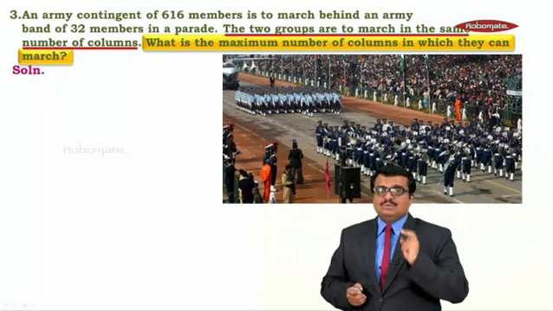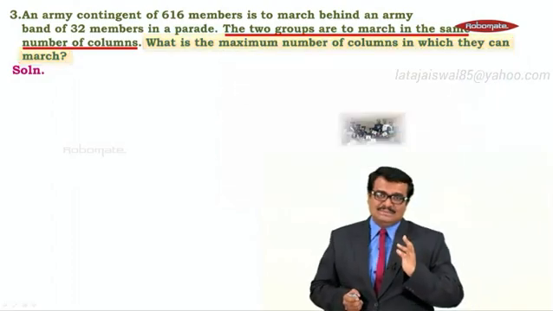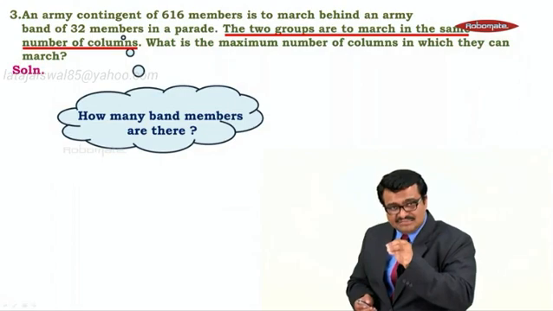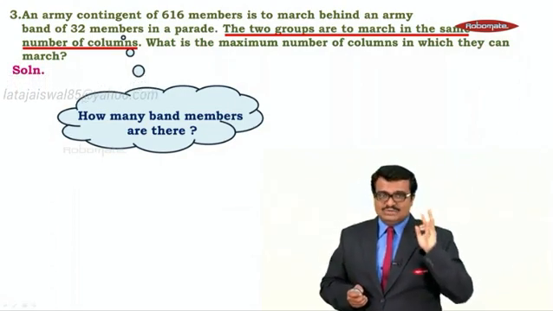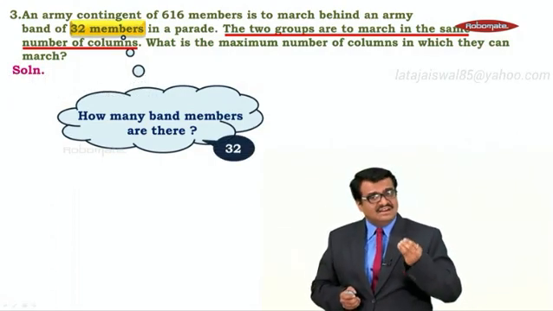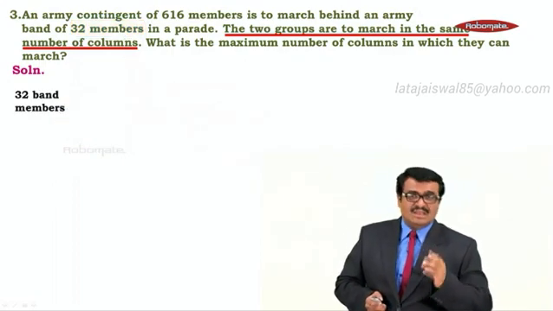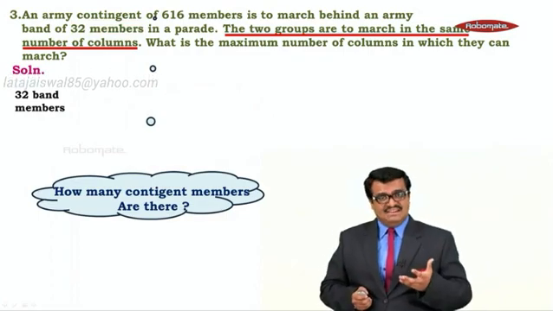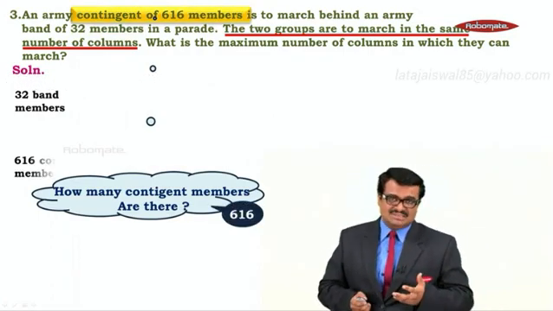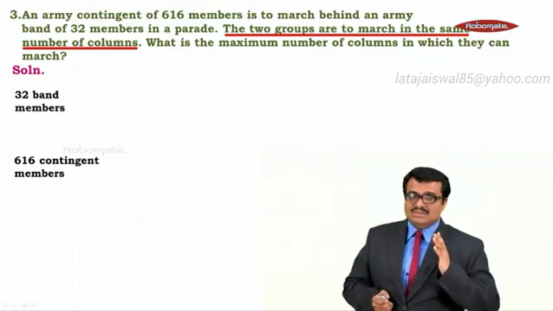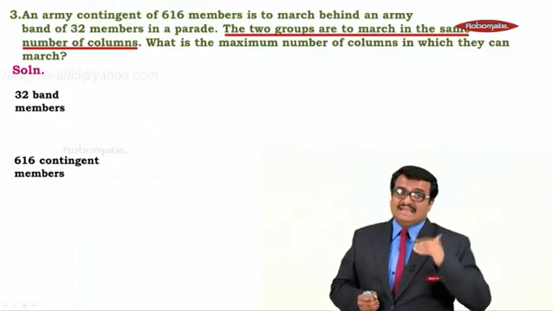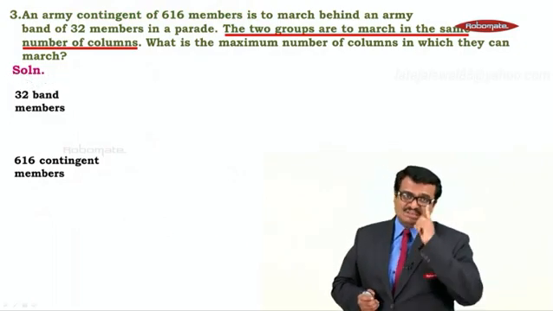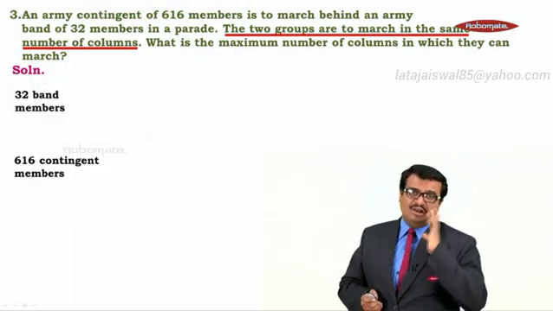Now there are two groups in our sum also. Which are the two groups? The two groups are band members and contingent members. How many band members are there? There are 32 band members. Now the second group is of contingent members. How many contingent members are there? There are 616 contingent members. So these are the two groups. Now they have to march and we have to find the maximum number of columns in which they can march. But there is a rule: the two groups are supposed to march with the same number of columns.